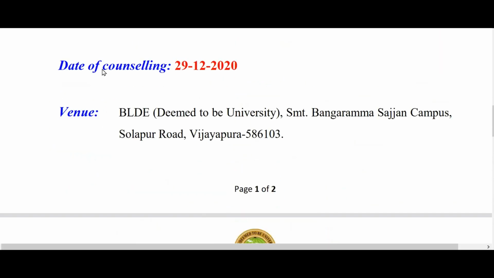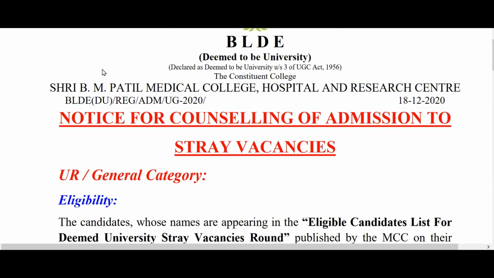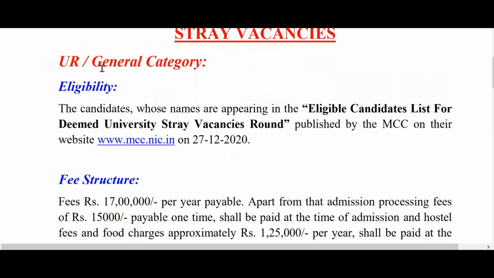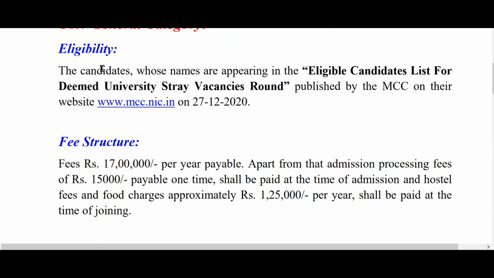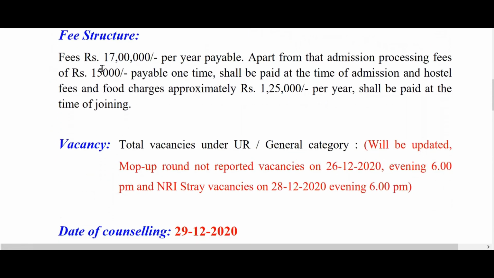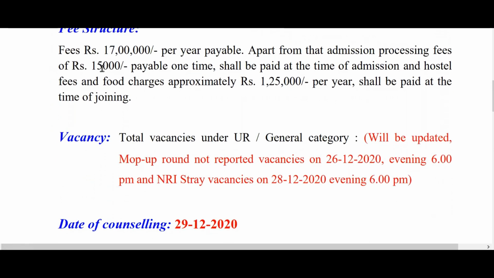So this is the general category. Notice for counseling of admission to stray vacancies under general category. Here, once again, the requirement is your name should appear as part of the eligible candidates for deemed university stray vacancies round by MCC. And what is the fee structure? The fee structure is 17 lakhs per year. Apart from that, you need to pay 15,000 as admission processing fees, and then about 1,25,000 per year for hostel and food. So totally you will be paying about 18.4 lakhs at the time of admission.